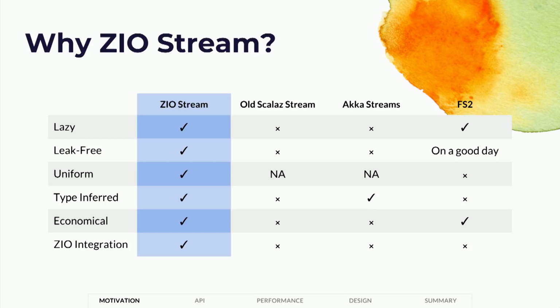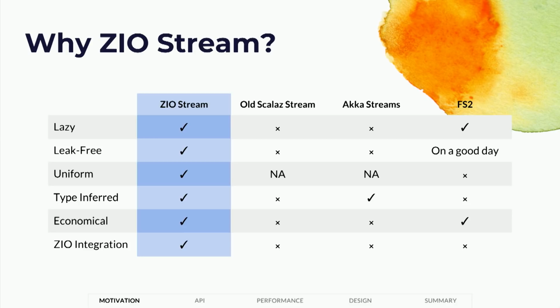It's economical, so instead of opting for a library that gives you 20 or 100 different abstractions, we've just given you a small number of things that compose together in ways that can solve the problems you have. So there's not a big API for you to memorize. You just get your head around a couple of different things, and now you can use those things to solve the problems you have.